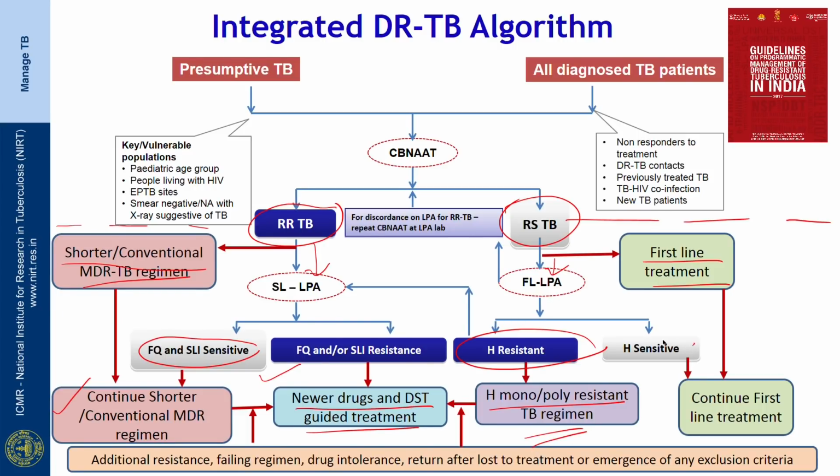If the isoniazid comes sensitive, then we have to continue the first line anti-TB treatment. So, in case of additional resistance, or failing regimen, or drug intolerance, or returning after loss to treatment, or emergence of any exclusion criteria, newer drugs and DST guided treatment have to be considered in those patients.